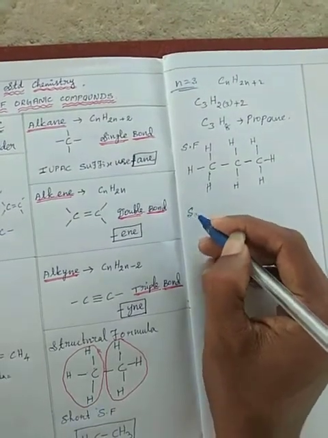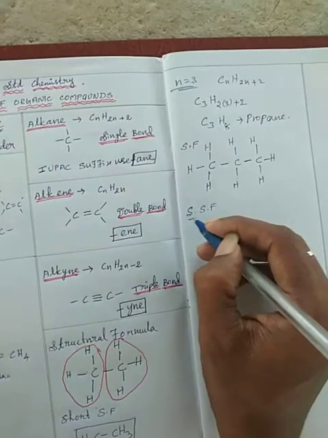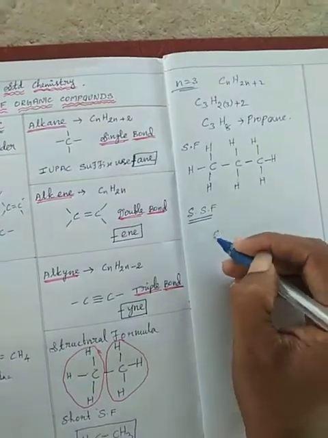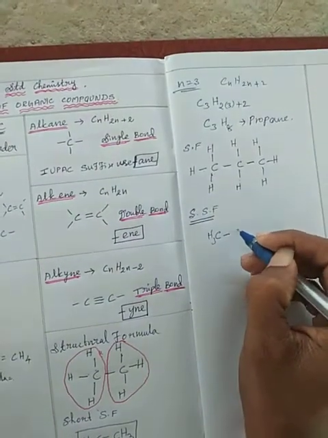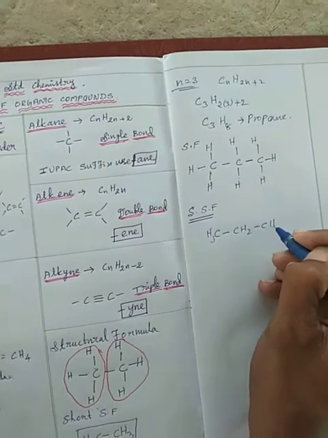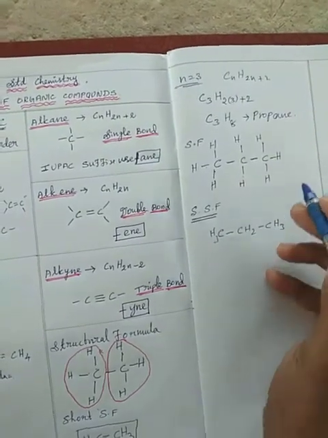The short structural formula is CH3CH2CH3.